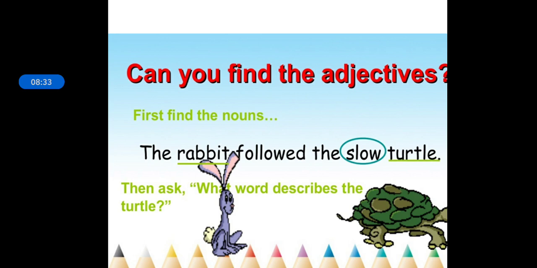Then, the rabbit followed the slow turtle. Now first find out the nouns. So the nouns are rabbit and turtle. Now ask what word describes the turtle and the rabbit. For rabbit we do not find any word. For turtle we find the word slow, as the turtle was slow. So slow becomes your adjective.